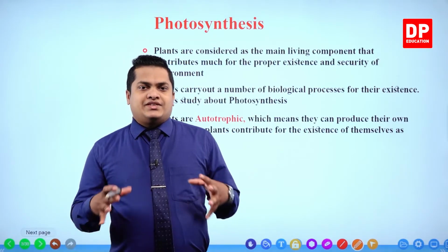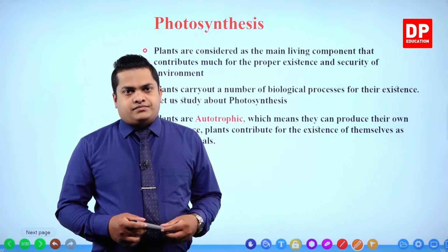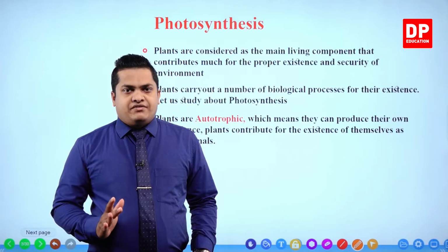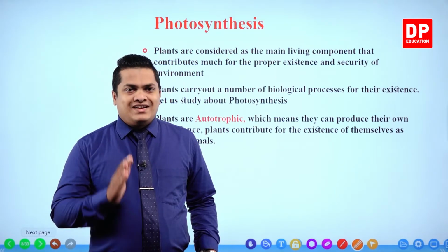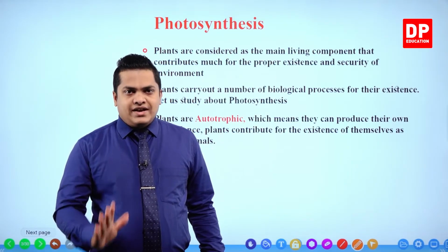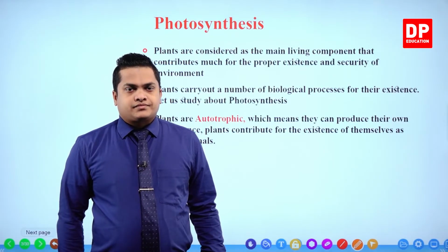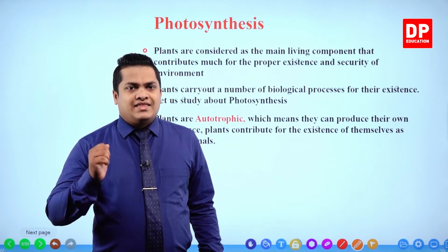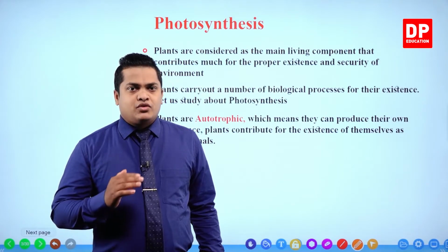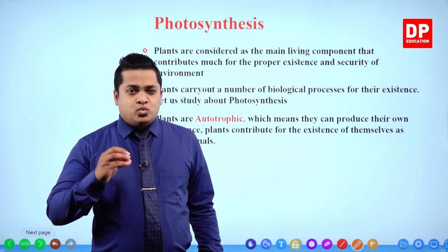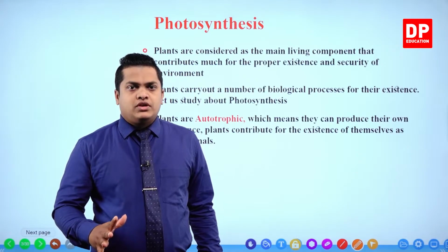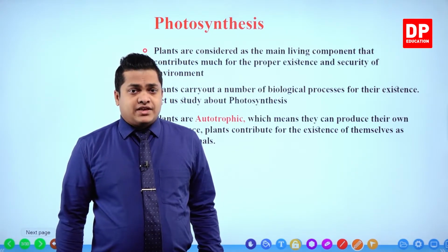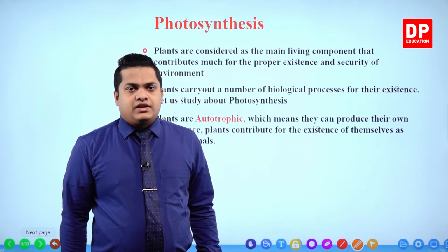So if you take each and every animal in our environment, it depends directly or indirectly on plants. So plants are the main component that contributes to the production of food, which is much more important for the survival of each and every animal living on our Earth.